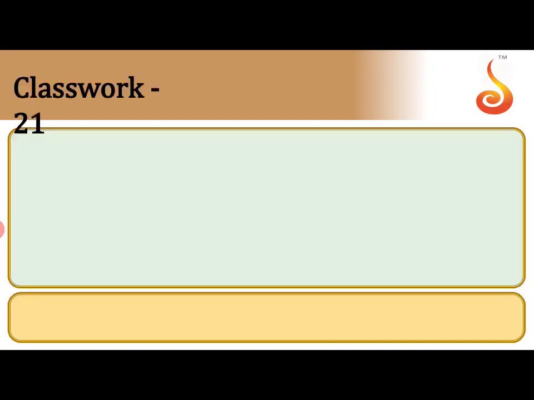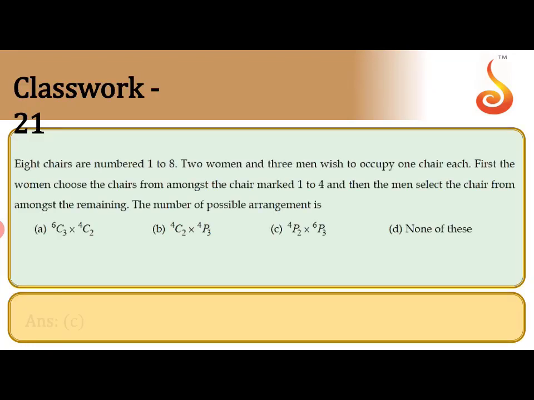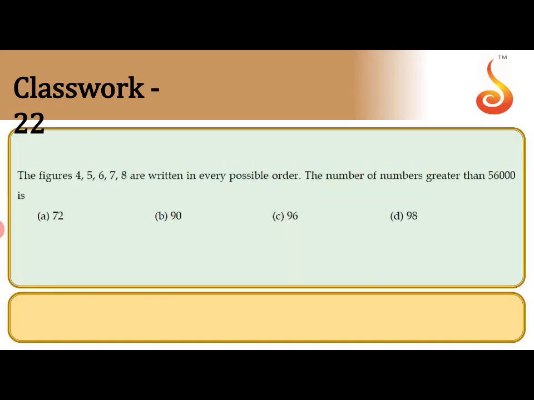The next question will be: the figures 4, 5, 6, 7, 8 are written in every possible order. The number of numbers greater than 56000. So here you can check, the figures 4, 5, 6, 7, 8 are written in every possible order. So you want the numbers using these figures that form a number which is more than 56000.